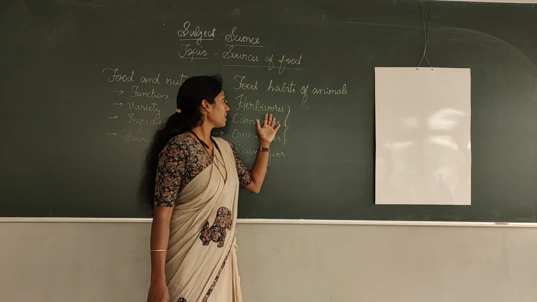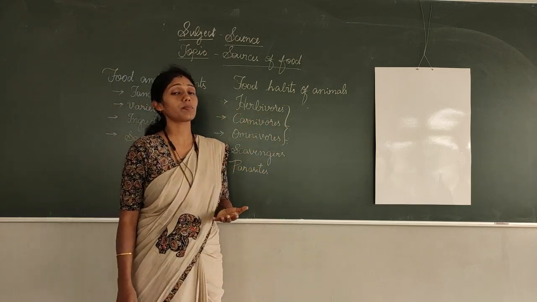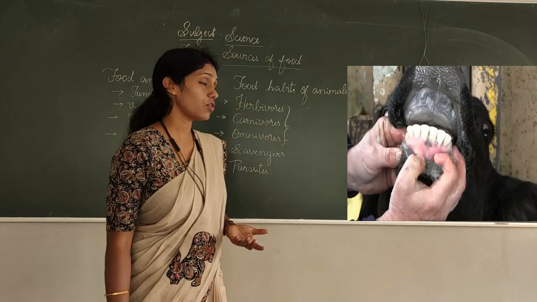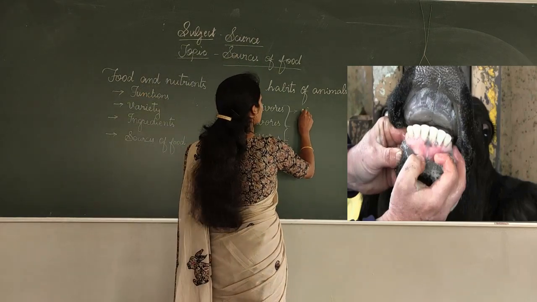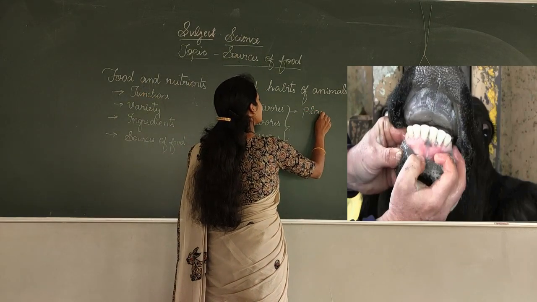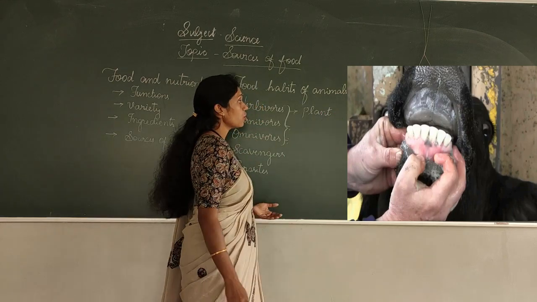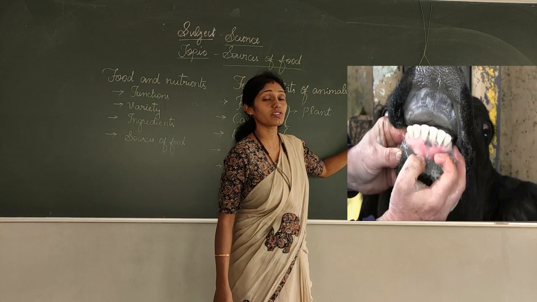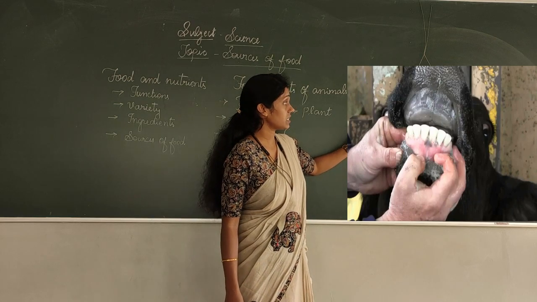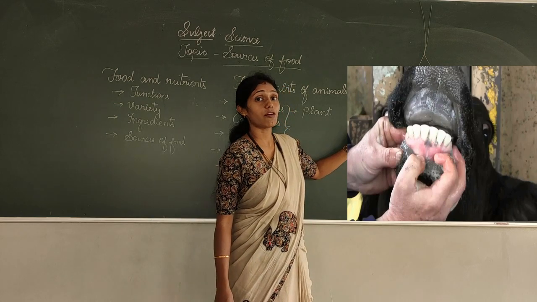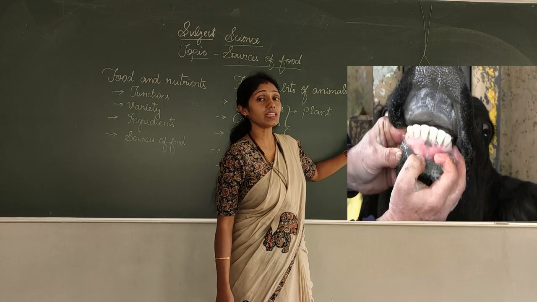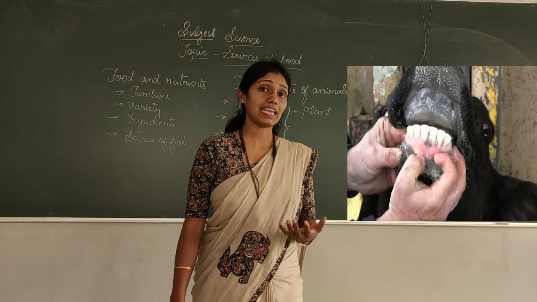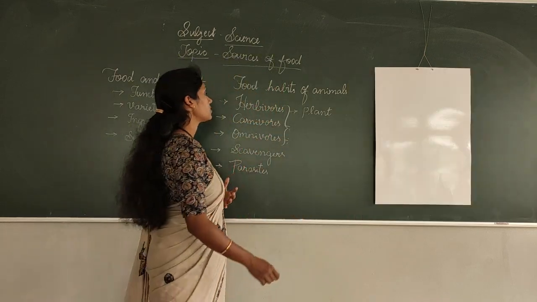So let us see about herbivores. What are herbivores? Herbivores are the plant-eating animals. We all know, right? You can look at the picture. The herbivores have sharp cutting teeth, and also they have flat grinding teeth to chew the plants or the grass they eat, right?